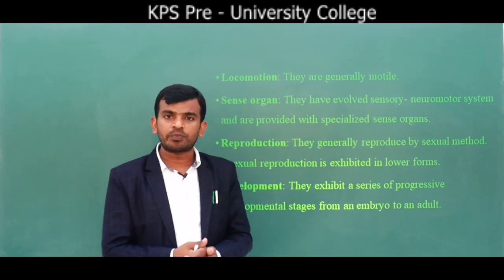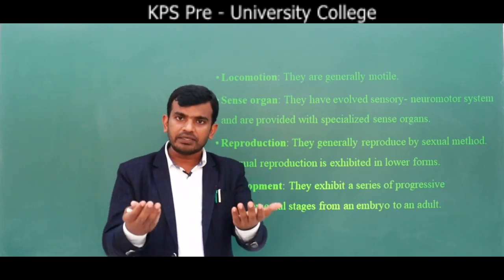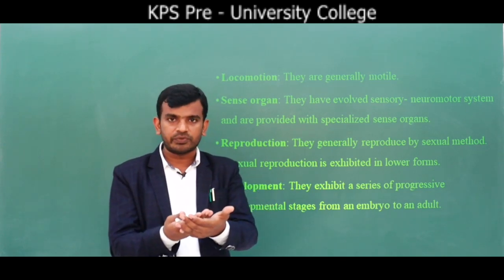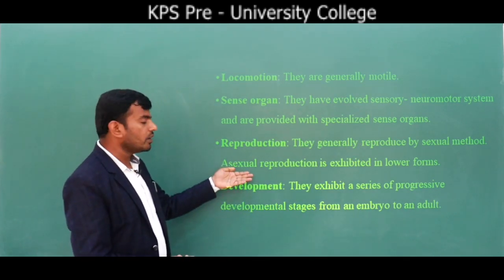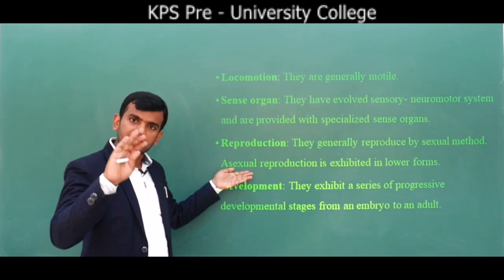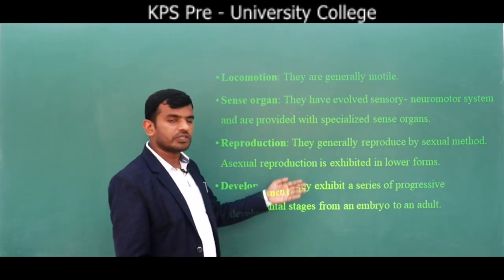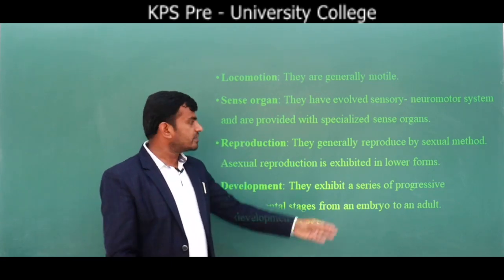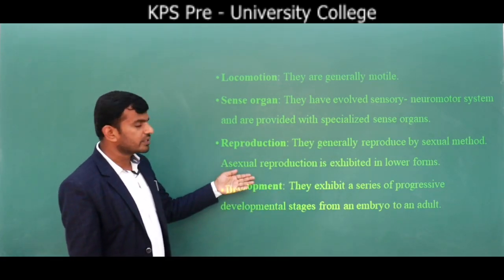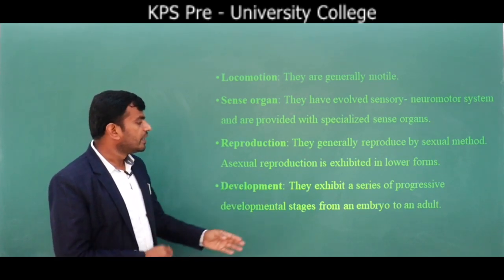So what do you mean by sexual reproduction? Two parents are involved and they produce gametes. Fertilization, as we know, is nothing but sexual reproduction. But in the lower forms of kingdom Animalia, what kind of reproduction is there? Asexual reproduction, you can see. One more time: in higher organisms you can see sexual reproduction, whereas in lower organisms you can see asexual reproduction. The last point is development.